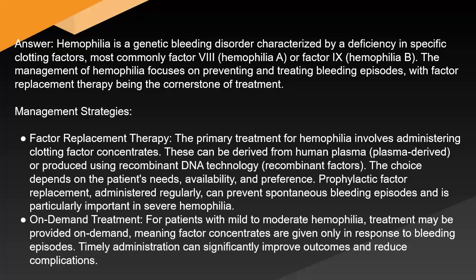Management strategies. Factor replacement therapy. The primary treatment for hemophilia involves administering clotting factor concentrates. These can be derived from human plasma (plasma-derived) or produced using recombinant DNA technology (recombinant factors). The choice depends on the patient's needs, availability, and preference. Prophylactic factor replacement, administered regularly, can prevent spontaneous bleeding episodes and is particularly important in severe hemophilia.